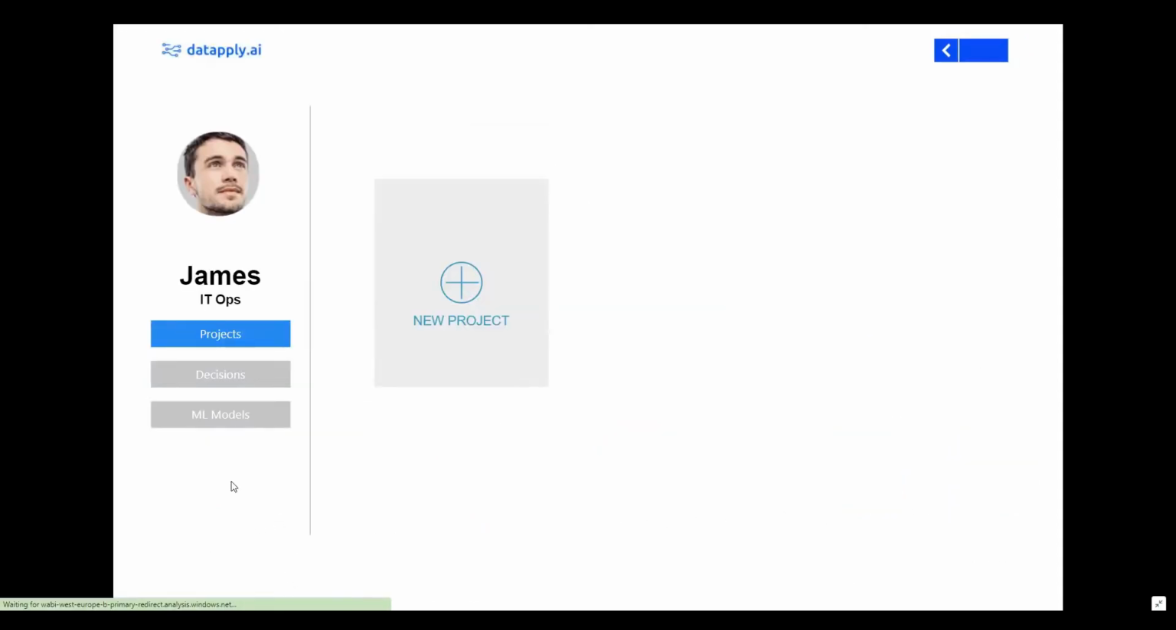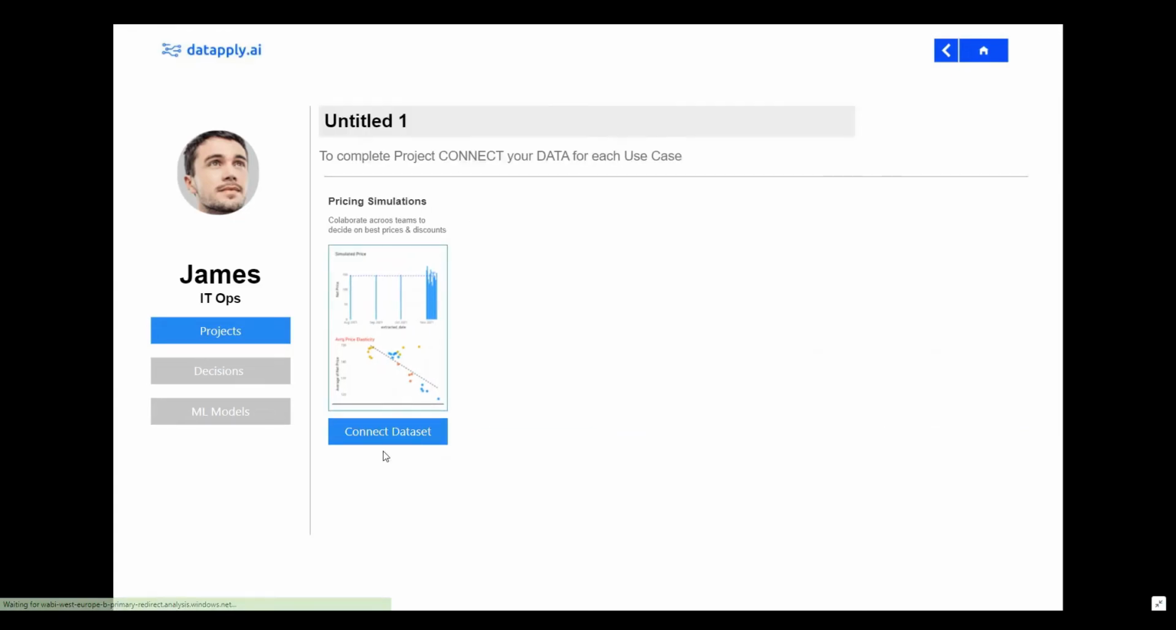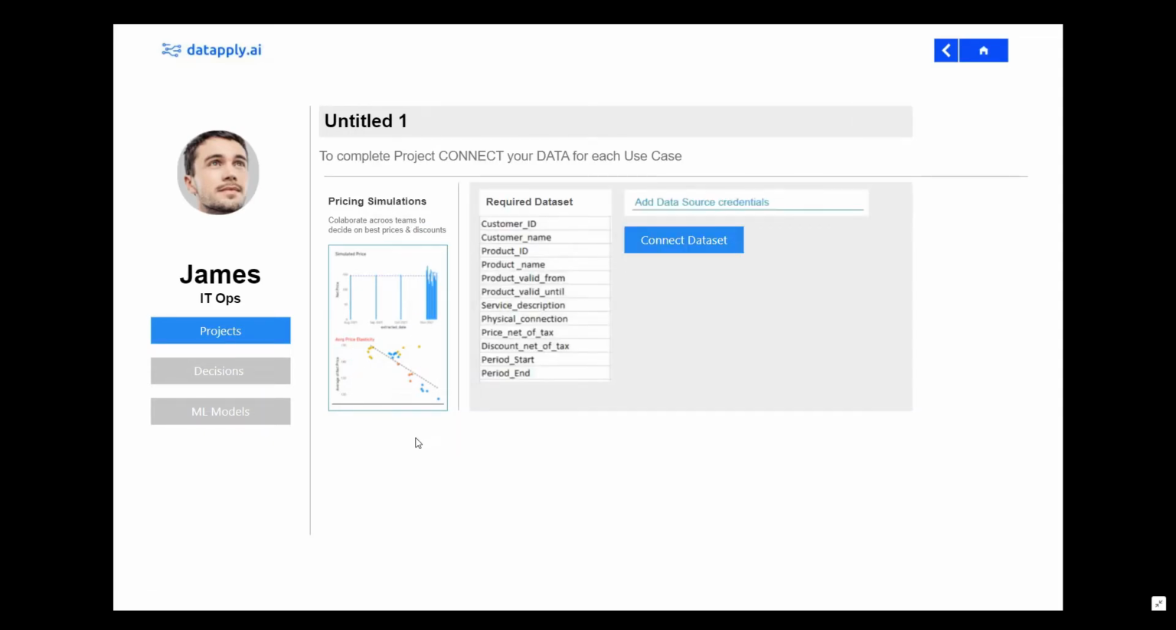James has an admin role. He can create new projects and select use cases to be added to the project. Let's assume that James needs to add pricing simulation to his first project. To complete the project, James needs to connect a dataset with predefined required data fields.